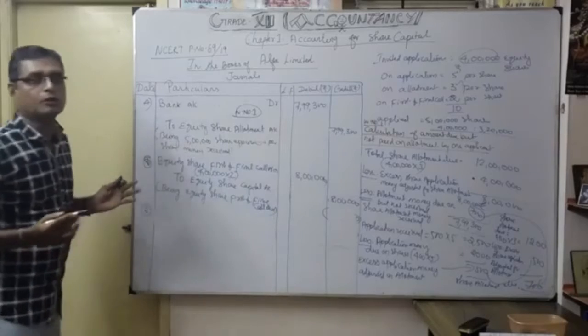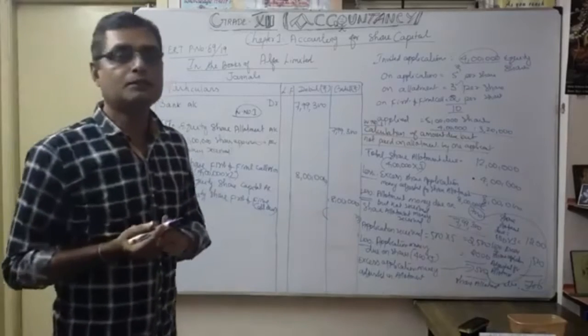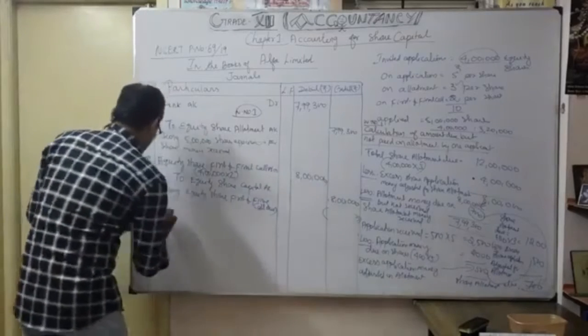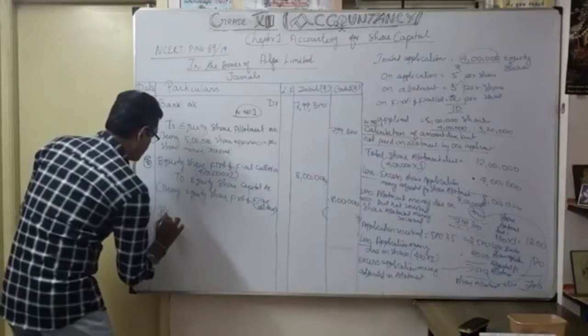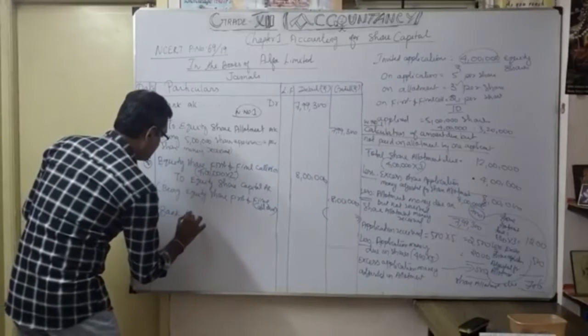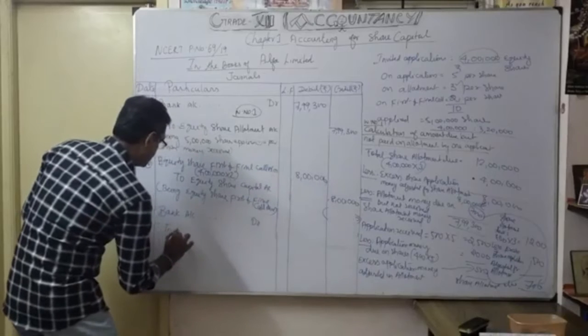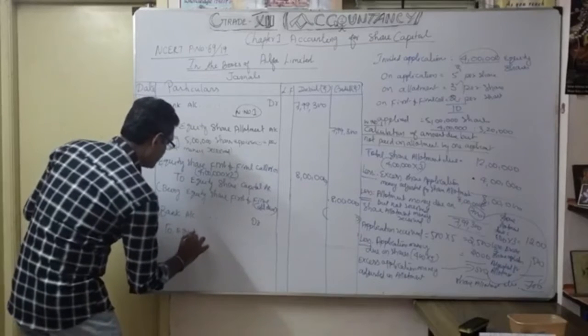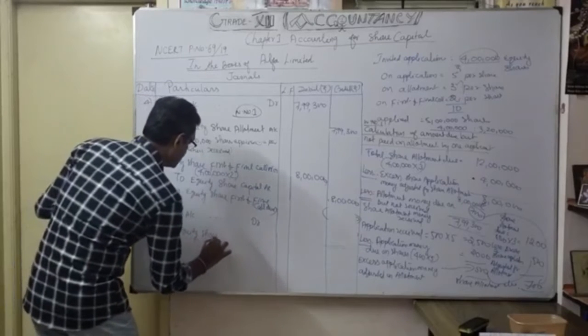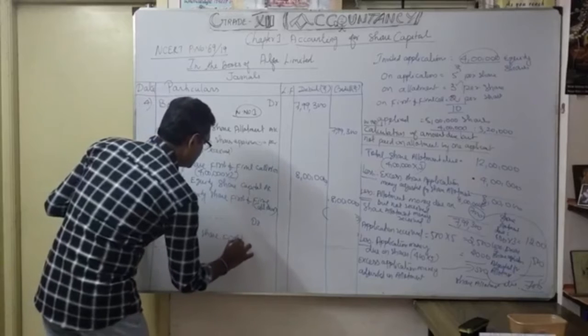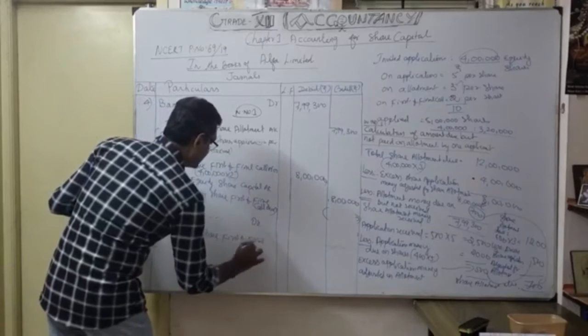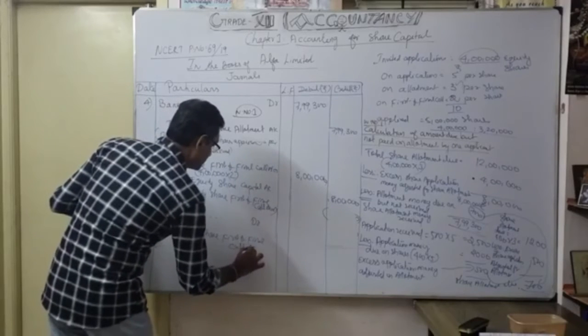How much are we now going to receive in the form of share first and final call? Okay. So bank account debit to equity share first and final call account.